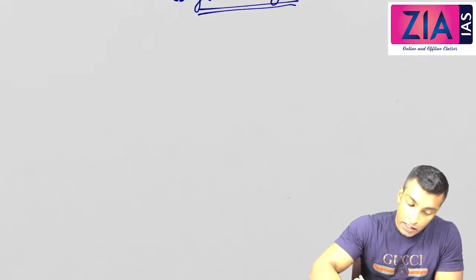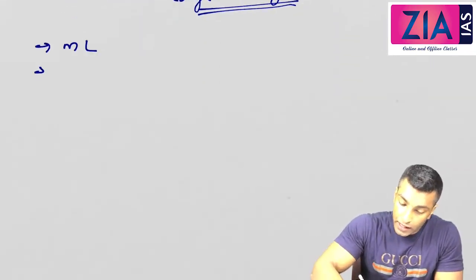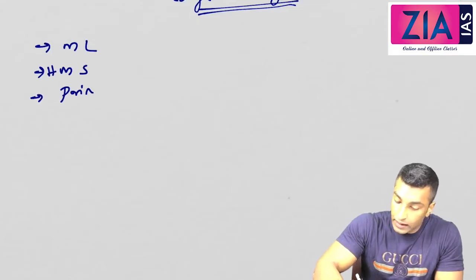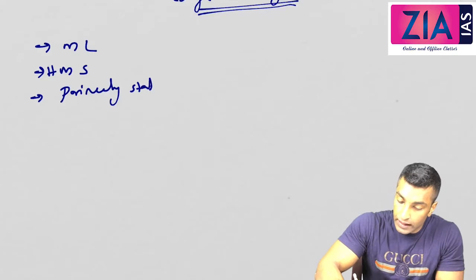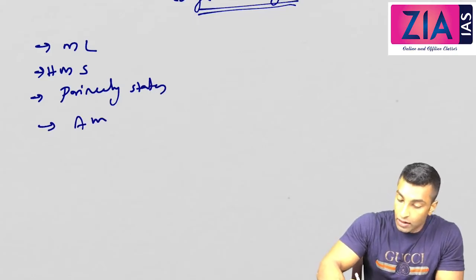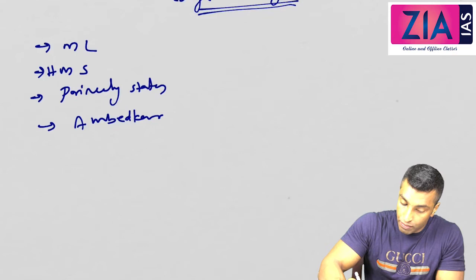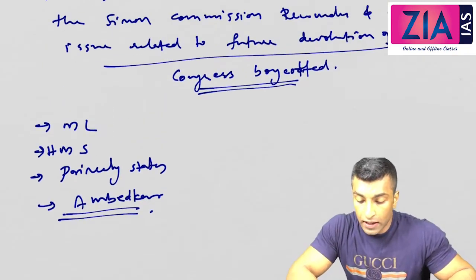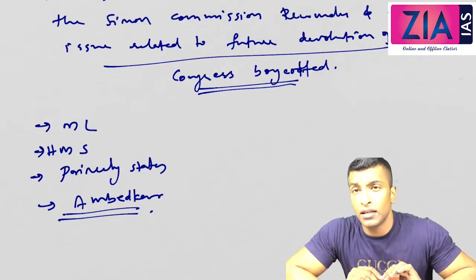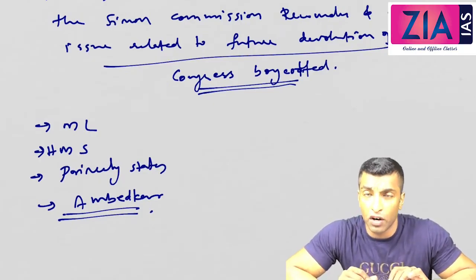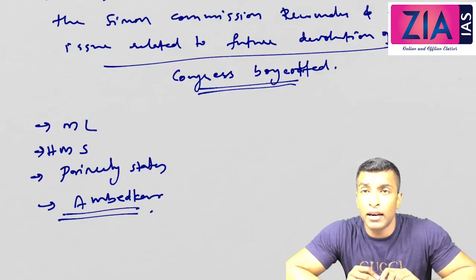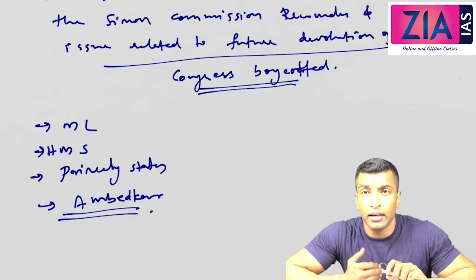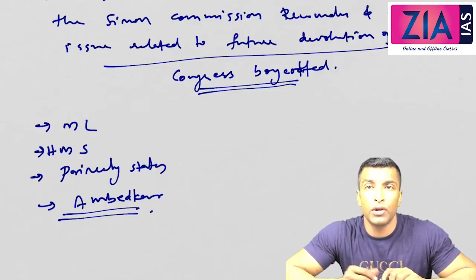Now, who all participated? Muslim League, Hindu Mahasabha, princely states participated, and Dr. Ambedkar also participated. Since Congress did not participate in this session, it was a major setback for the British government, because it dented their claim that they were incorporating all sections of Indians in the discussion related to further devolution of power.